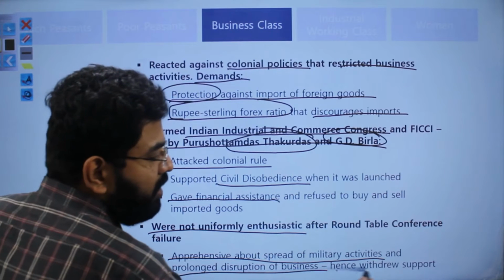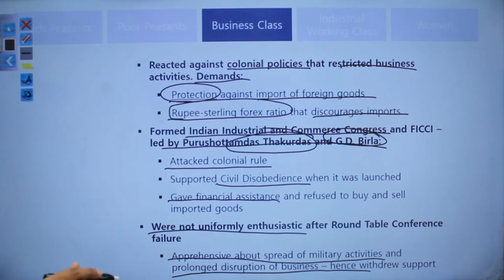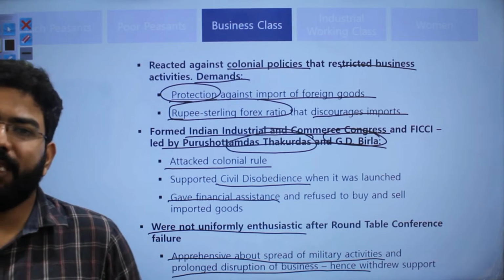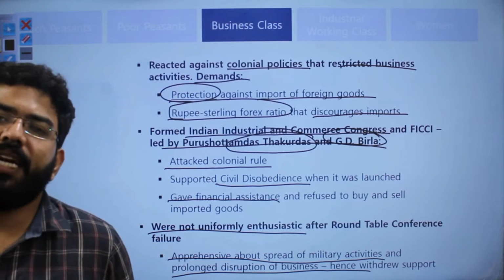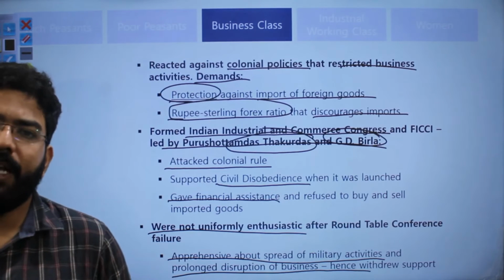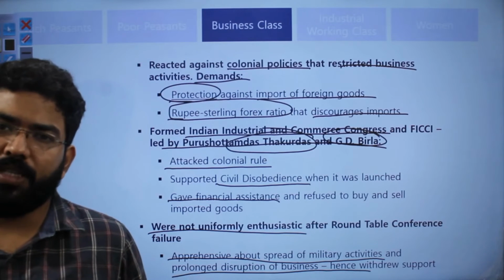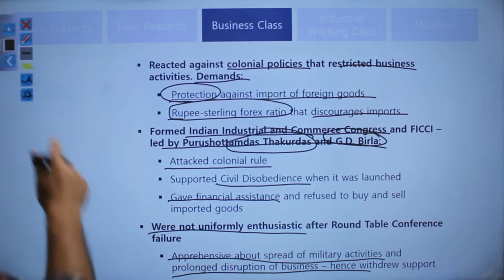When there was prolonged disruption, they withdrew support, because it had gone on for more than a year, in fact more than 2 years, and there was no result coming out of the civil disobedience movement. So the business class withdrew their support, because they had to focus again on their economic activities.